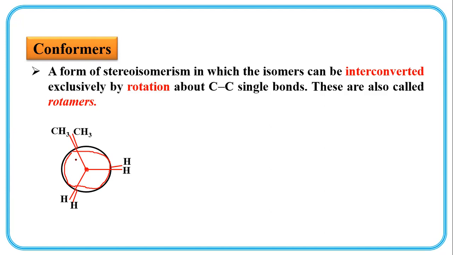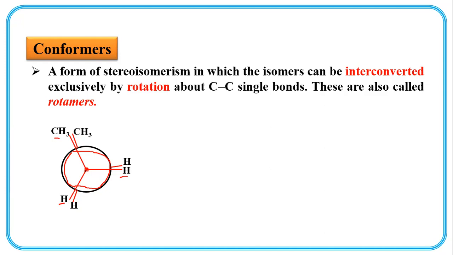So you can see at the near carbon one methyl group is present, one hydrogen is present, and a second hydrogen is present. For the rear carbon, this bond is touching this pair only, so this methyl group is bonded to the rear carbon, this hydrogen is bonded to the rear carbon, and this hydrogen is bonded to the rear carbon, the carbon present at the back side.